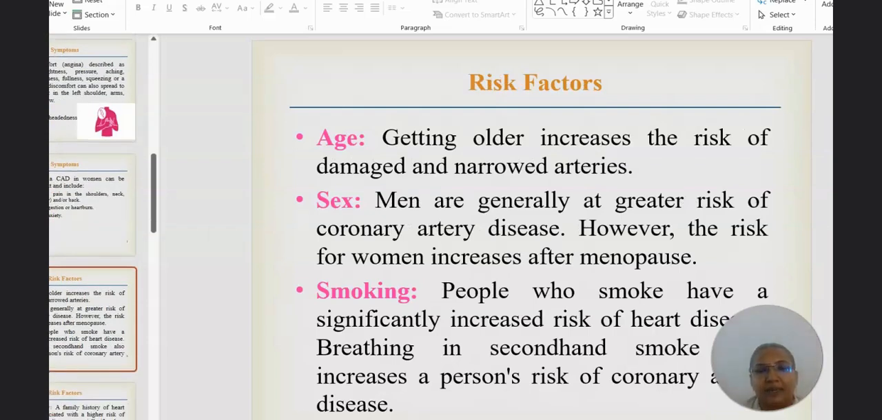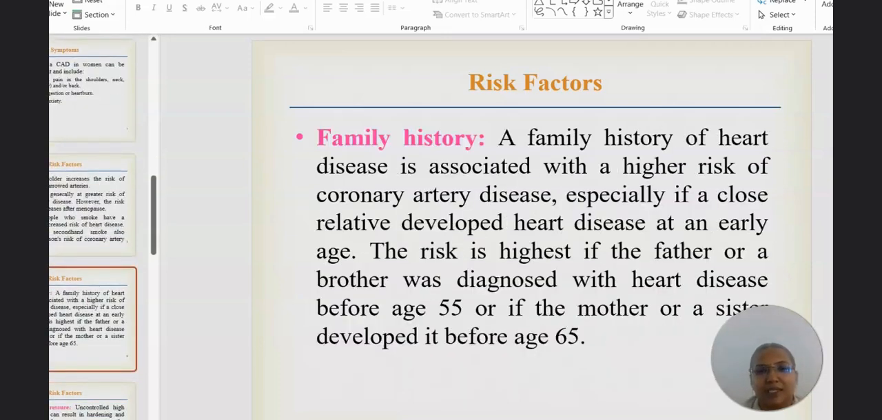Risk factors. The major risk factor is age. Getting older increases the risk of damaged and narrowed arteries. The second one is sex. Men are generally at greater risk for coronary artery disease than women. The third reason is smoking. People who smoke have a significantly increased risk of heart disease. Breathing in second-hand smoke also increases a person's risk for heart disease.